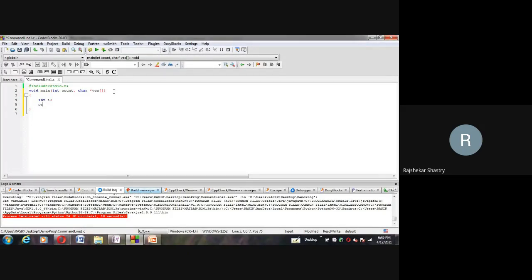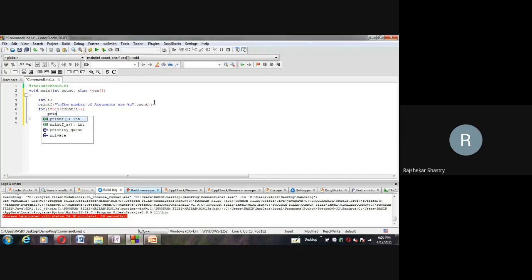Now let me print the first message stating the number of arguments are %d, comma. Now the count is in which variable we have in the main method? The count variable. I'm displaying the count variable, because it holds the number of arguments. Second one, each argument we will try to simply display. So for i is equal to 0, i less than how much? Count, because we have to travel the number of arguments, and then incrementing the i value.